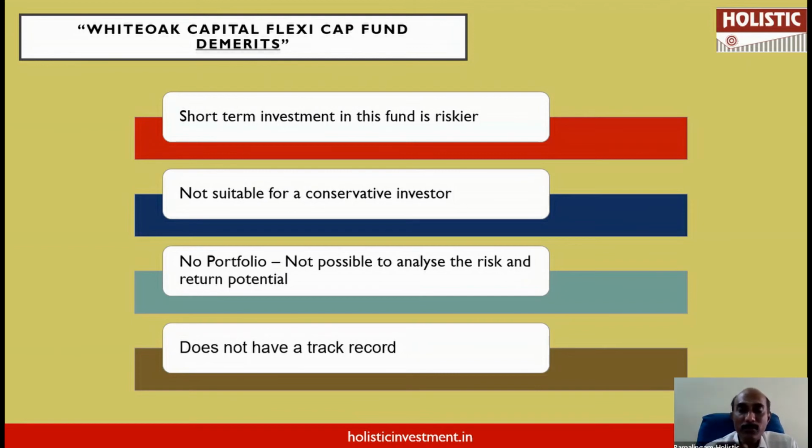So there are existing flexi cap funds with proven track record. We can choose those kind of funds. There's a myth that okay, NFO is available for 10 rupees and existing funds are costlier with 15 rupees, 20 rupees kind of NAV. It is not that way. It is simply a misconception. NAV of 10 or NAV of 20 is going to generate returns only based on the underlying portfolio. So without knowing the portfolio, investing in an NFO is like completely taking a blind risk.